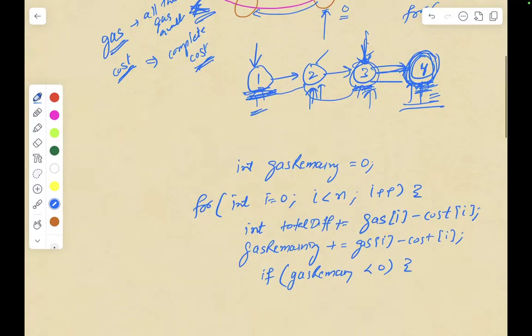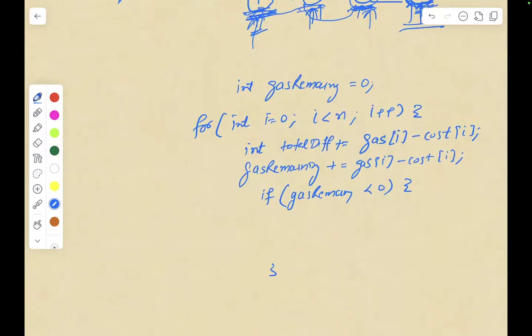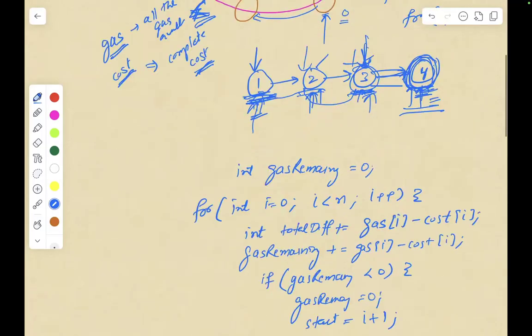Then there is no point retrying your journey starting from 2 and 3, because you anyways won't be able to reach 4, since you were not able to reach it from 1. So you will reset your gas remaining to 0 and start your journey again from i plus 1. i plus 1 is this one, right?